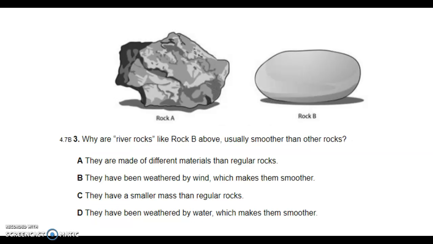Question 3. Why are river rocks, like rock B above, usually smoother than other rocks? So rock B, river rocks, why are they usually smoother than other rocks? A, they are made of different materials than regular rocks. B, they have been weathered by wind, which makes them smoother. C, they have a smaller mass than regular rocks. Or D, they have been weathered by water, which makes them smoother.